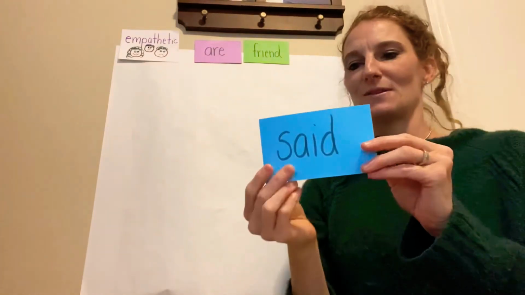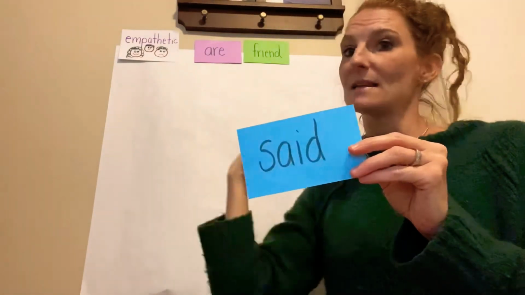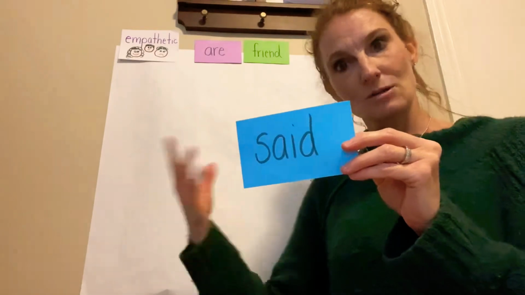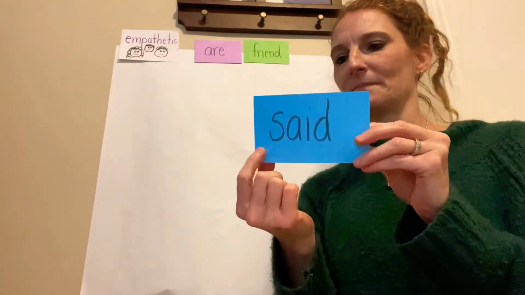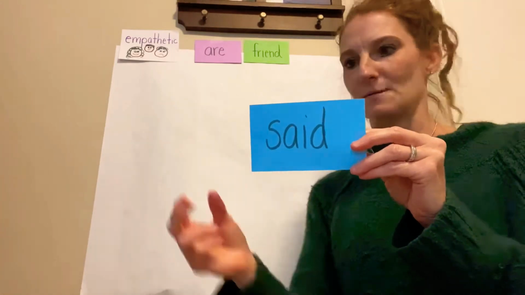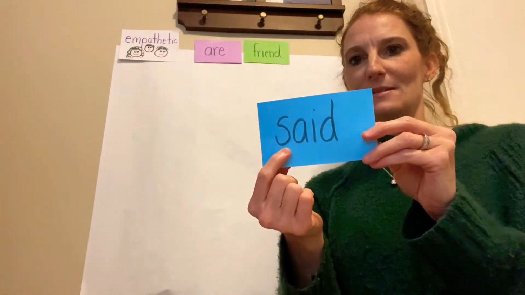And the last word is the word said. So that's the past tense of say. I said, like I told you I was coming to the store. I said I was coming to the store. It's what someone has talked about. All right, ready? So let's spell it out.